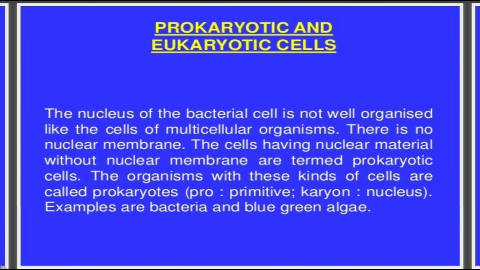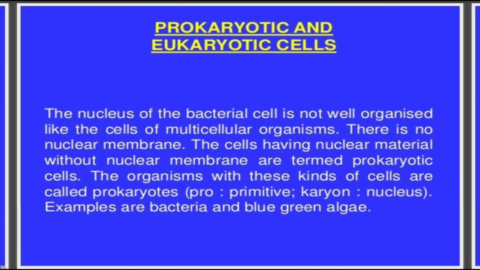Now, what are prokaryotic and eukaryotic cells? The nucleus of a bacterial cell is not well organized like the cell of a multicellular organism. What do we mean by saying not well organized? It means there is no nuclear membrane. Cells having nuclear material without a nuclear membrane are termed prokaryotic cells.